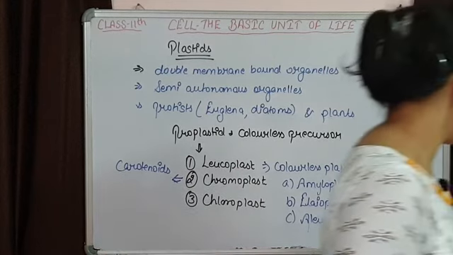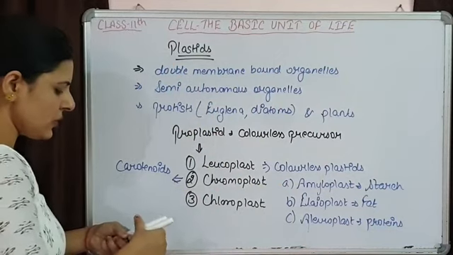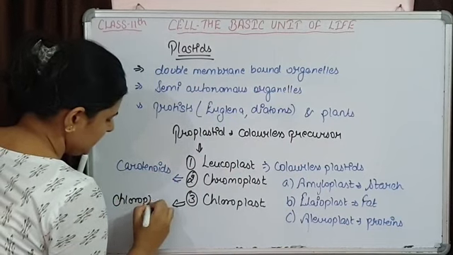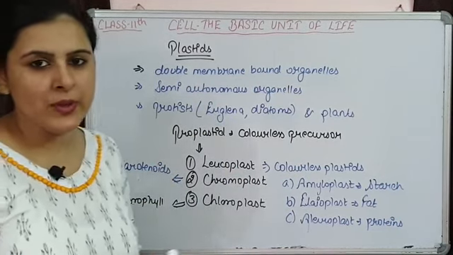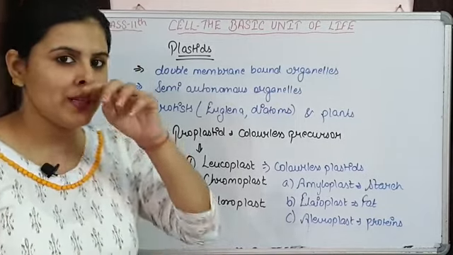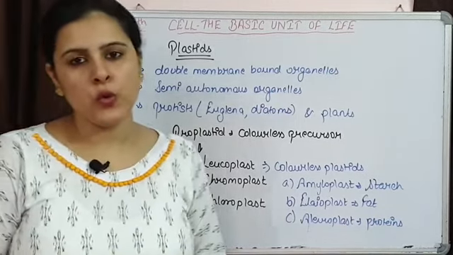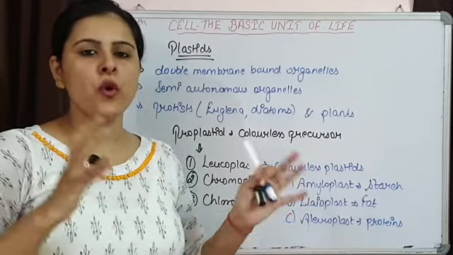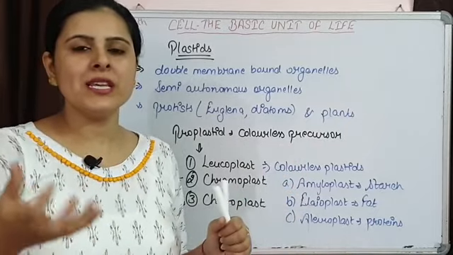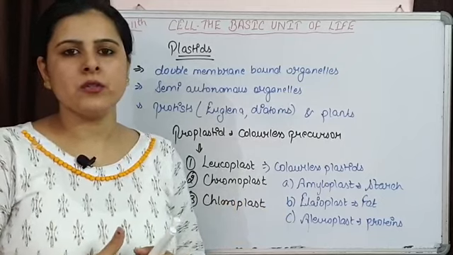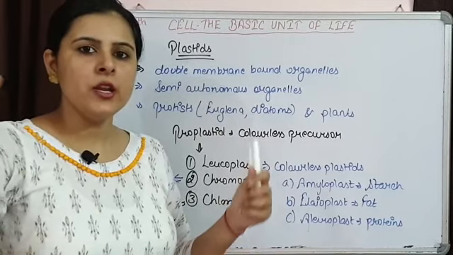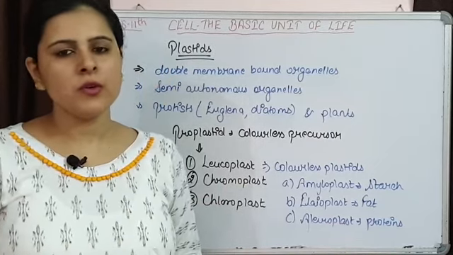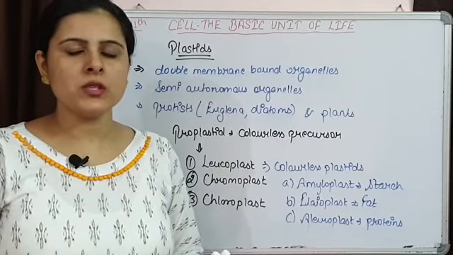And next one is chloroplast. We know that this chloroplast is going to be green in color because they are going to have chlorophyll. Carotenoids are also present, meaning other accessory pigments are also present. The main pigment that is going to be present is chlorophyll, that is green in color, and this chloroplast is responsible for the formation of organic, or you can say food sources, by using inorganic raw materials: carbon dioxide is used, water is used in presence of sunlight.